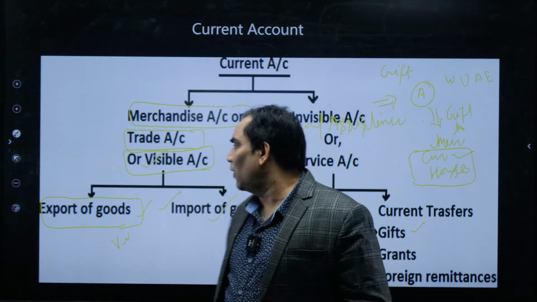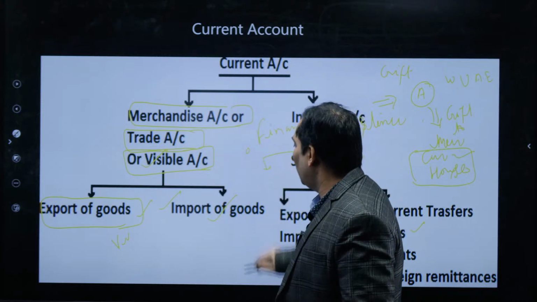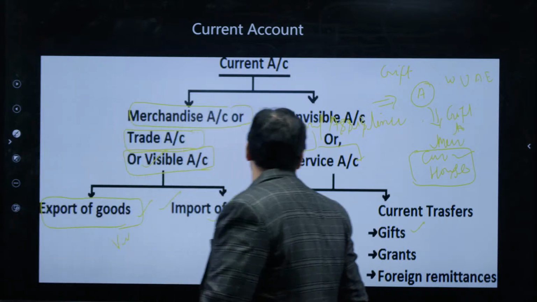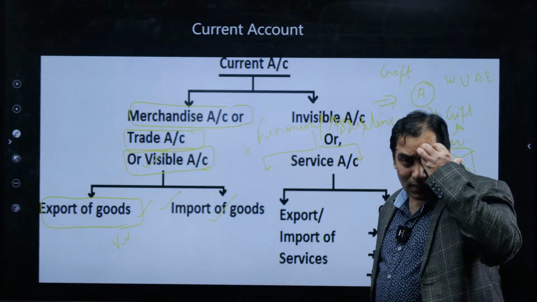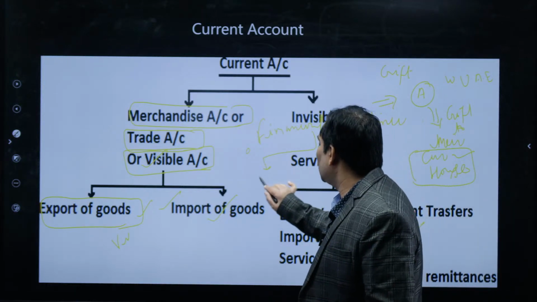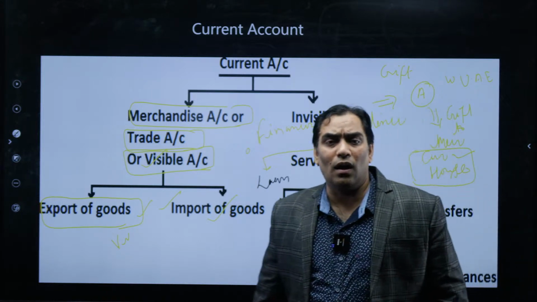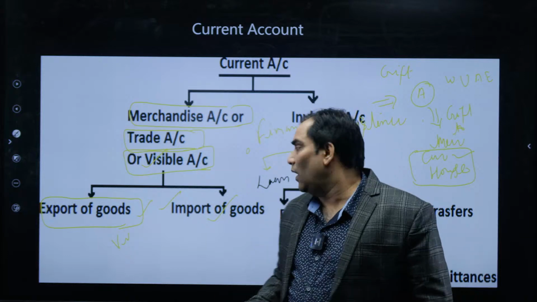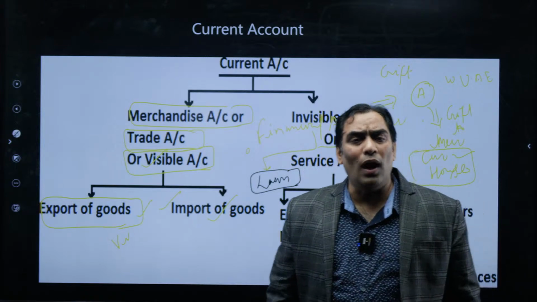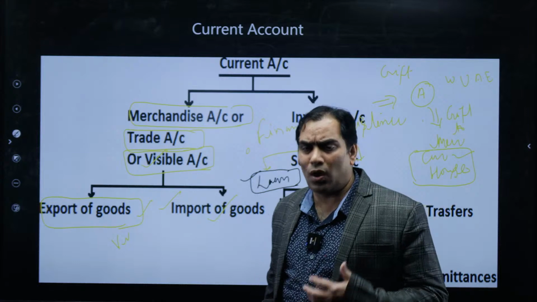And when we talk about financial assistance in economic terms, it can be in two forms. One is in the form of loan. That means you are going to help someone by providing a loan to a country or individual, whosoever it may be.